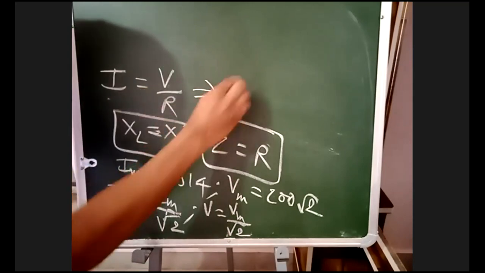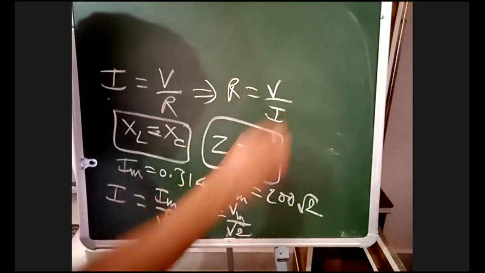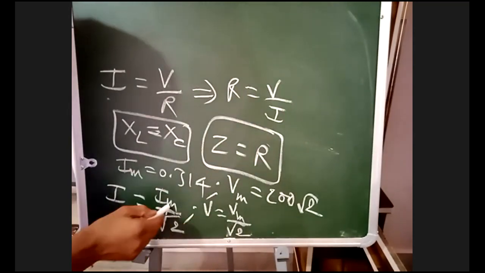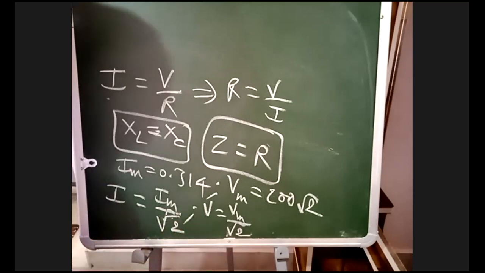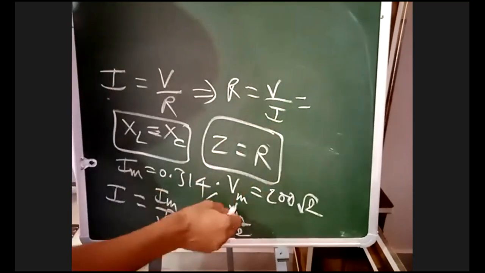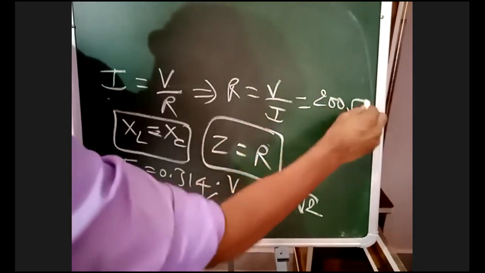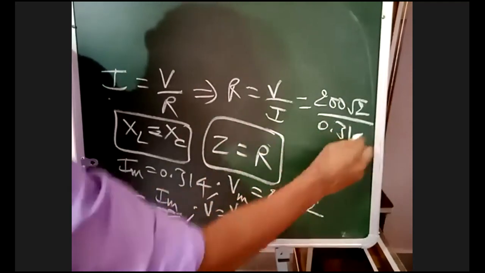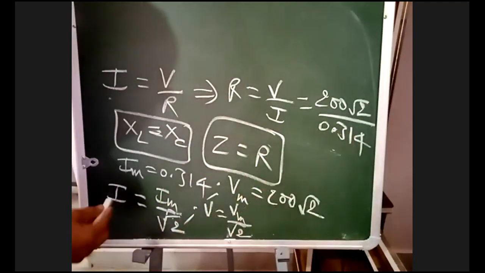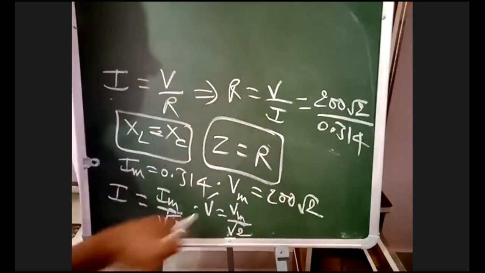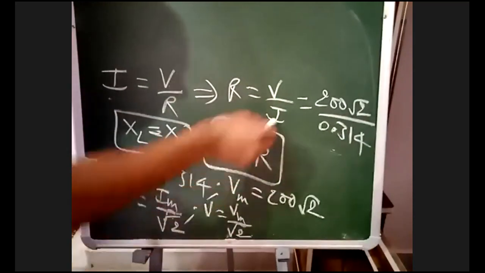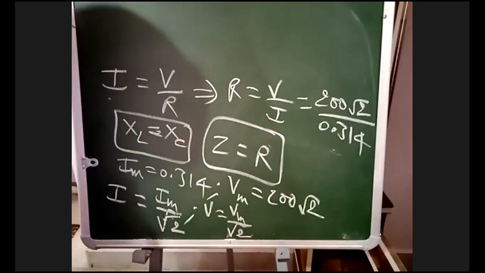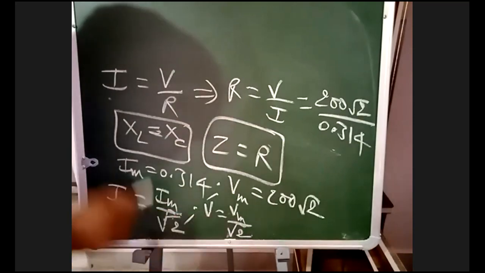Now listen here. From this formula, R is equal to V by I. V is Vm by root 2, I is Im by root 2. Root 2 cancels. That is Vm, 200 root 2, divided by Im, 0.314. Substitute these values. Finally root 2 cancels and we get Vm by Im.